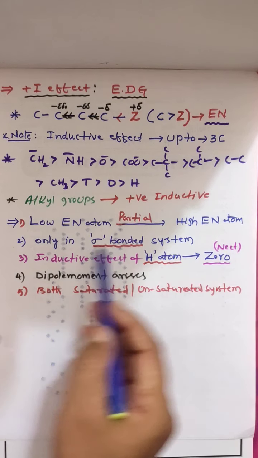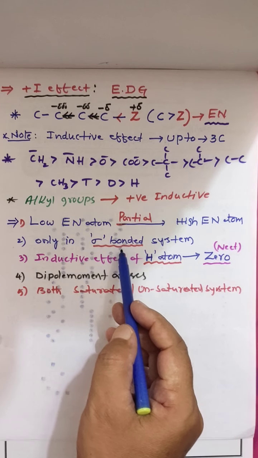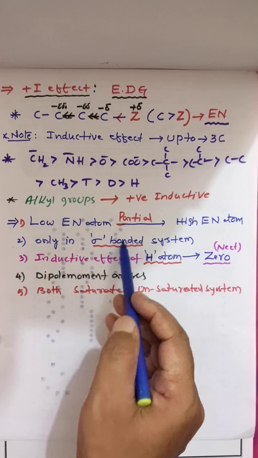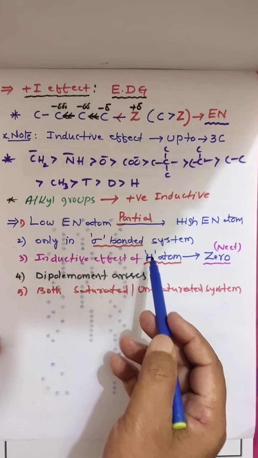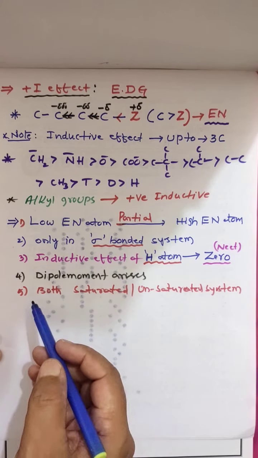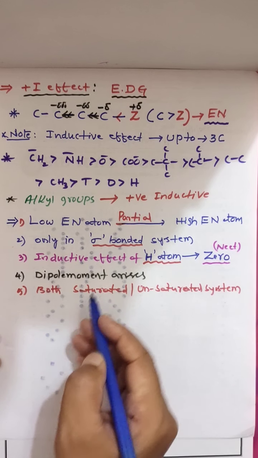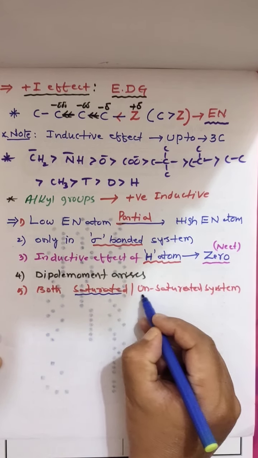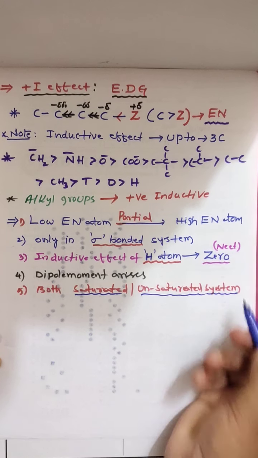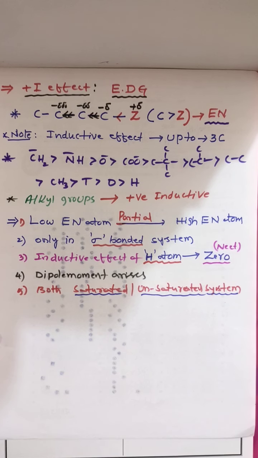Sir, here you told only sigma bond. Sigma bond electrons means sigma electrons are shifting, pi electrons not. But inductive effect we can see in saturated system as well as unsaturated system. Clear? These are the things you have to remember based on inductive effect.